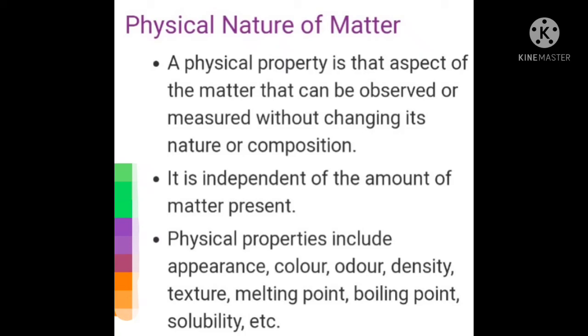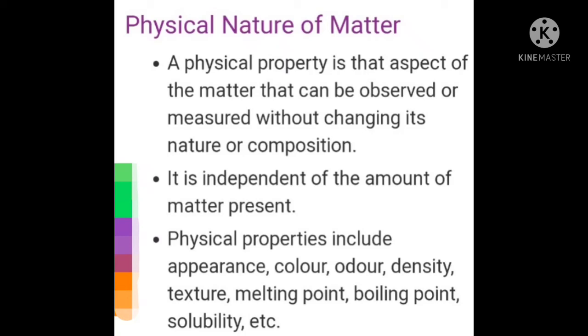We can't change its nature or its composition, how much of it is there. It is independent of the amount of matter present. Whatever amount of matter is present, it is independent.